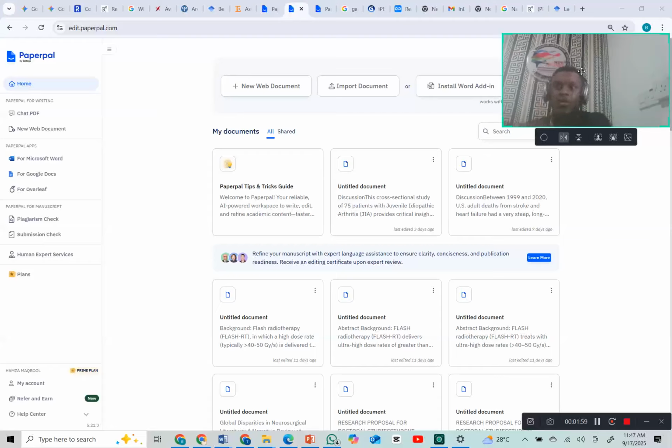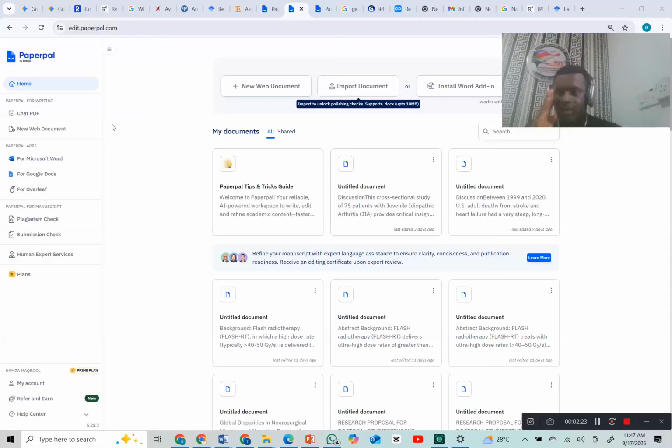I also talked about ChatGPT and some other sites like that. But for now, let's just talk about this. The first tool we talked about, I shared some of its qualities. So this is Paperpal. This tool is good and has its own function, which is a little bit different from the first one.